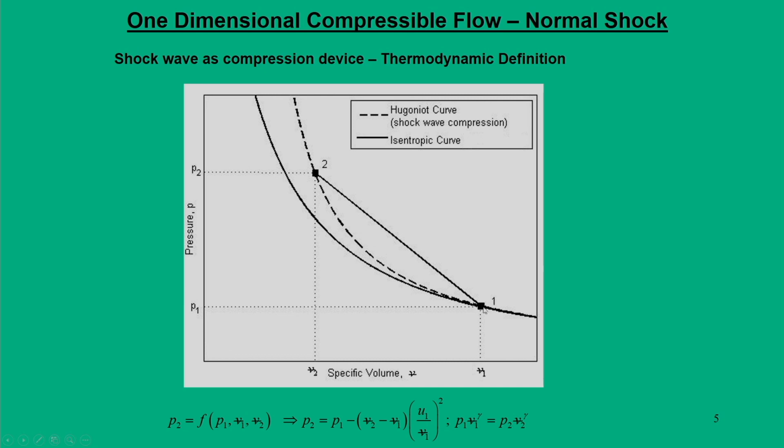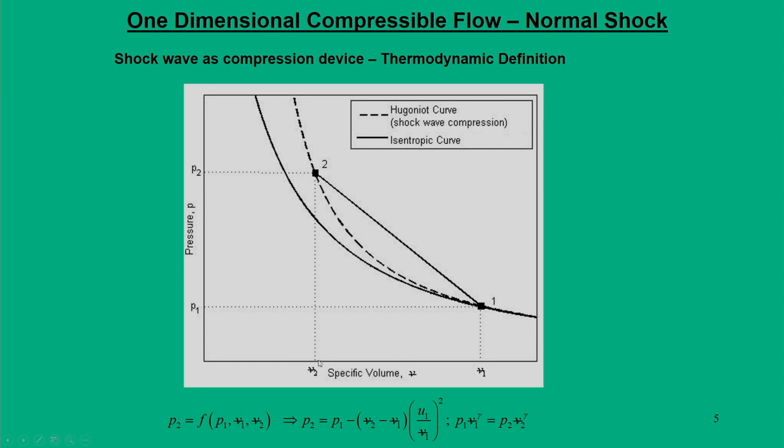As you see, when we are moving from point 1 to 2, as the specific volume decreases, the Hugoniot curve climbs above the isentropic curve. As we increase further, the difference becomes higher.